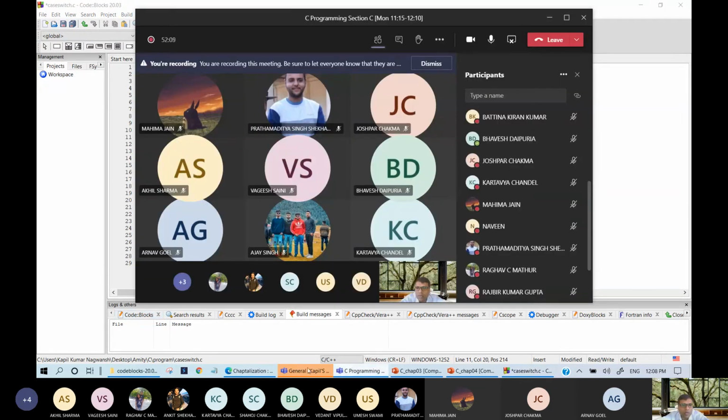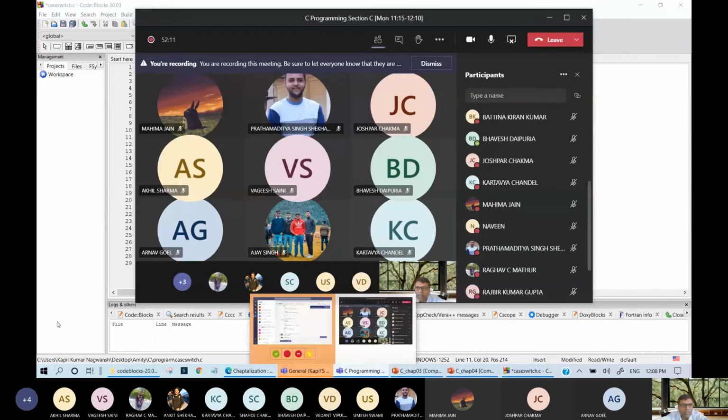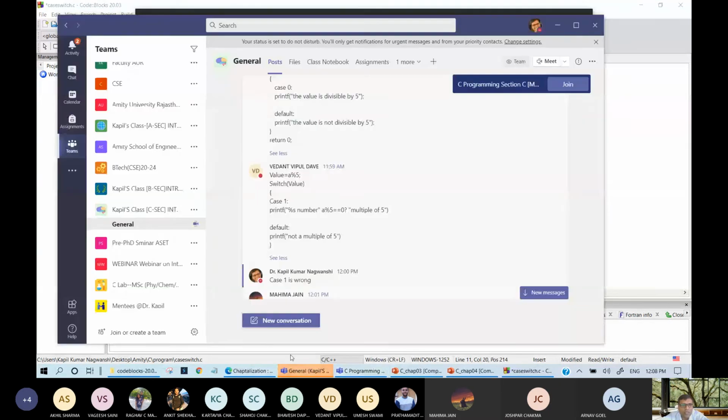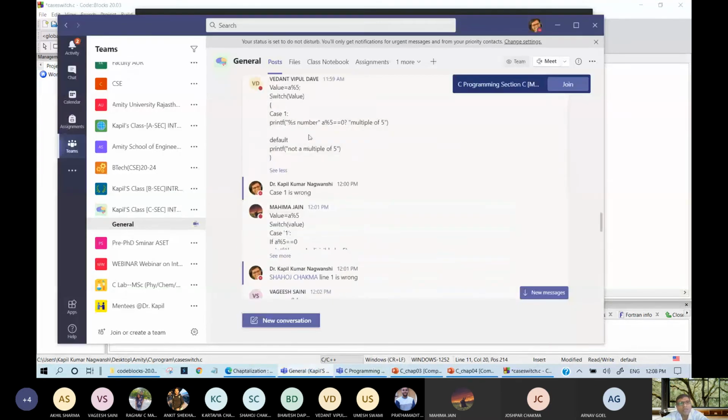In this programming, when I saw the answers of other students, I don't know why this is written. Vedant Vipul Dave has written this statement several times. Only here he needs to put that the number is divisible by 5. Only this much, because this is a straightforward statement.